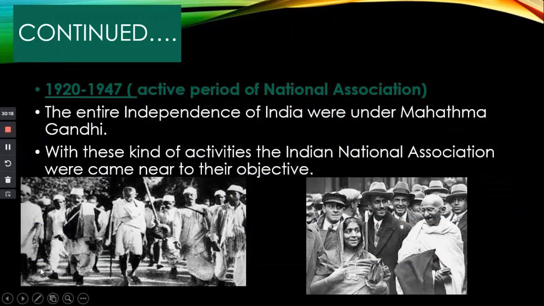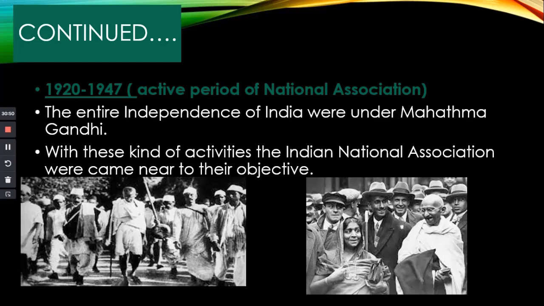So, this is the last part. From 1920 to 1947, the National Association was very active. The entire independence movement of India was under Mahatma Gandhi, because the leadership was taken by Mahatma Gandhi during this period.